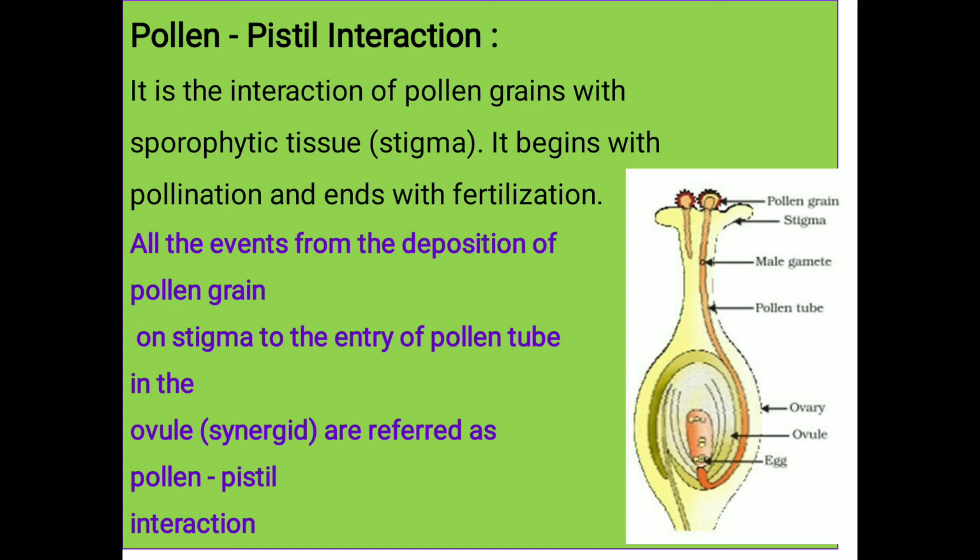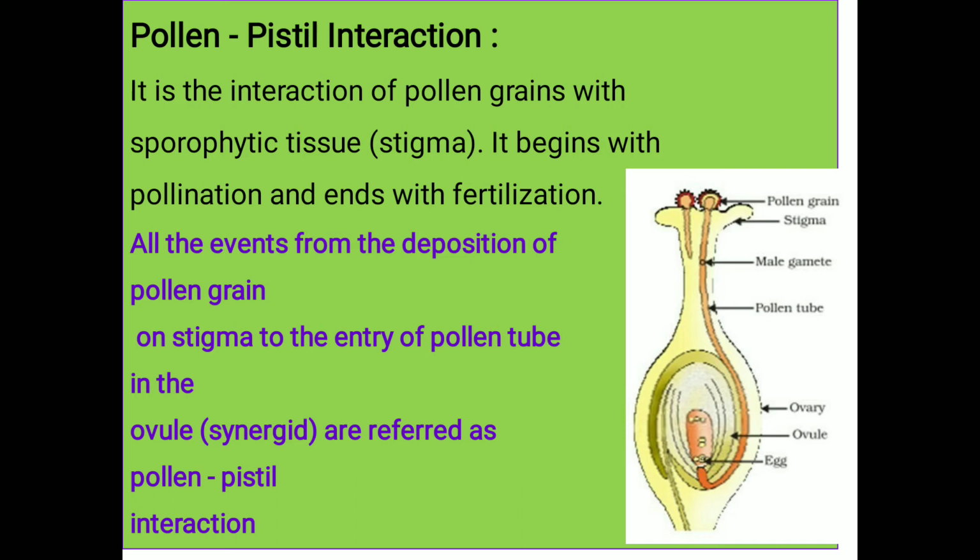When the right type of pollen grains land on the surface of the stigma, it secretes one fluid that is absorbed by the pollen, and the pollen absorbs that water and nutrients, and then it germinates on the surface of stigma and produces a pollen tube.